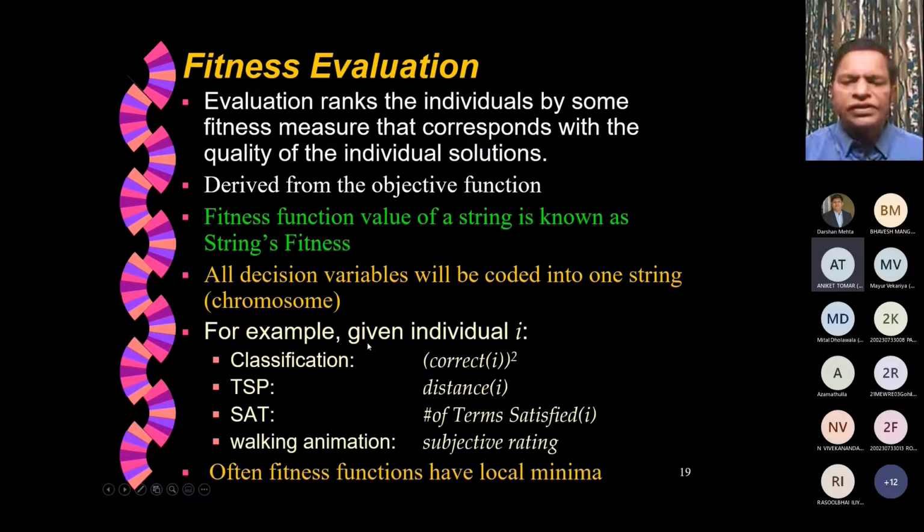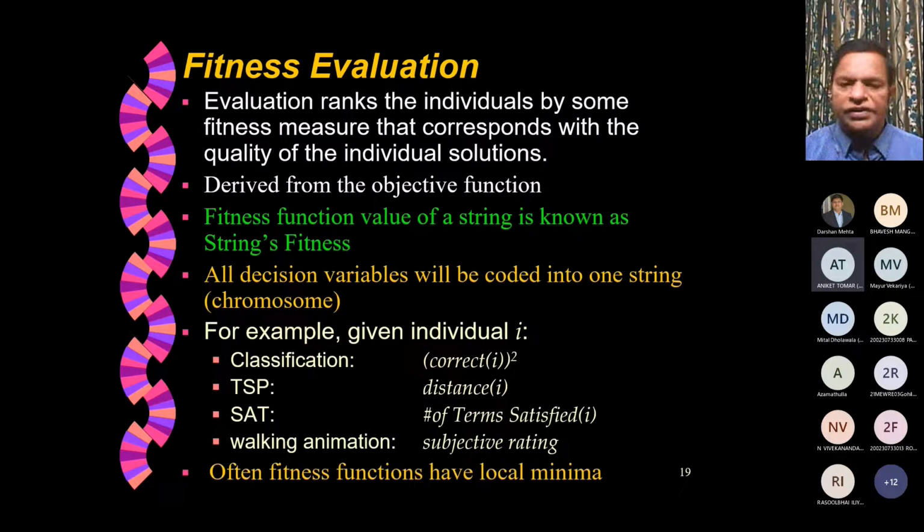Many objective functions can be there. One could be classification: if you're trying to classify an image, we can talk about how many pixels are correctly classified. Or the traveling salesman problem, a very popular NP-hard problem, where the distance the salesman has to travel needs to be minimized. That could again be solved by a genetic algorithm. Then satisfaction, or the number of terms that are satisfied. Walking animation, if you talk about producing animated movies like Tom and Jerry, is a subjective rating, and we can try to optimize it. So there could be different types of